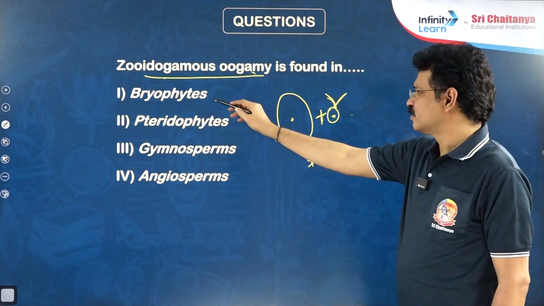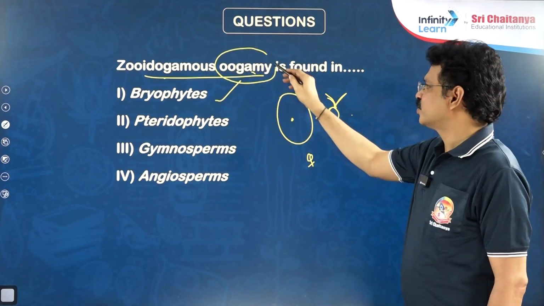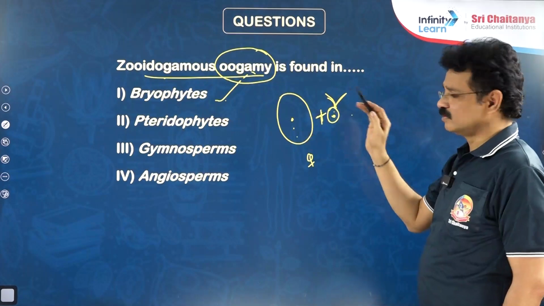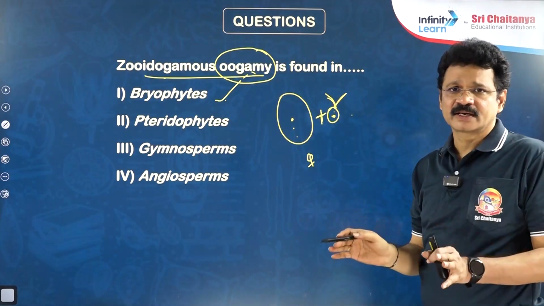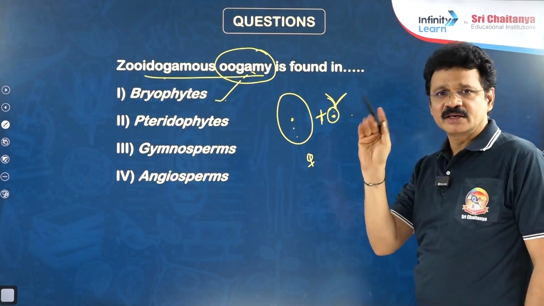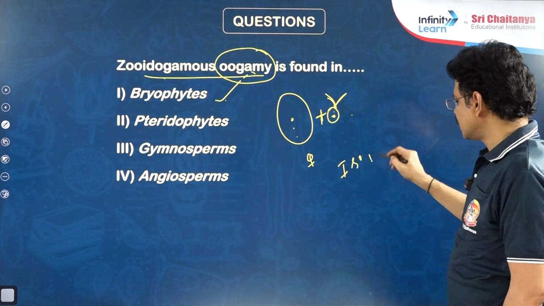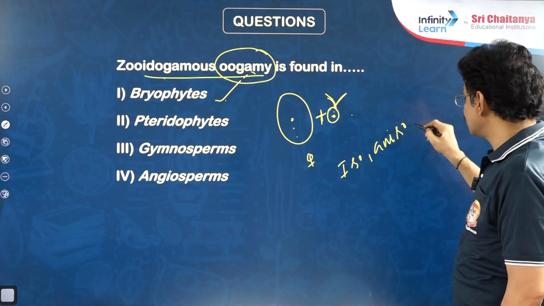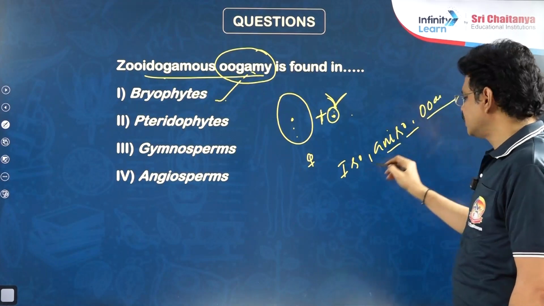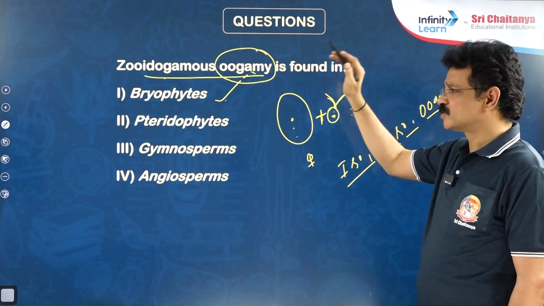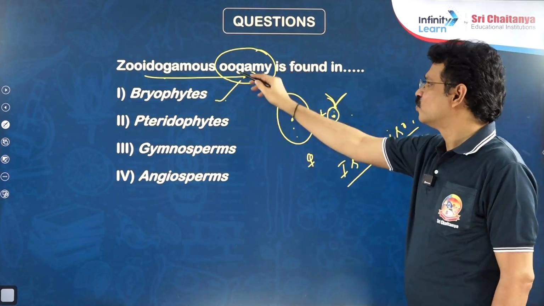Based on the nature of the gametes, sexual reproduction in the plant kingdom is of three types: isogamy, anisogamy and oogamy. Isogamy and anisogamy are found in different members of algae only. From bryophytes onwards, in pteridophytes, gymnosperms and angiosperms, oogamy is there.